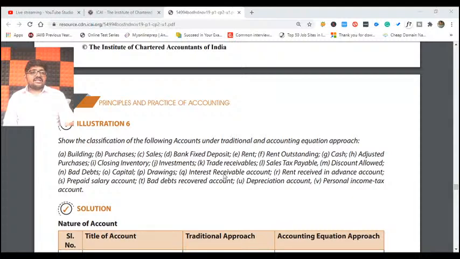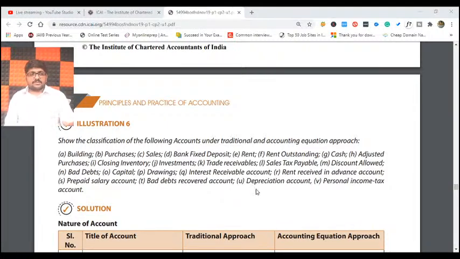And next, interest receivable account, asset. It is receivable, you have to receive it, obviously it is part of my assets. Next, rent received in advance. If you receive some income in advance, it is part of our liabilities. Accrual transactions we have explained in class number 4. Please go and watch that video at any cost. Next, prepaid salaries account, again a part of assets. You have paid in advance, so it's an asset. Bad debts recovered account is an income, friends. Because bad debts is a loss, an expense, when you recover bad debts, it becomes part of your incomes.